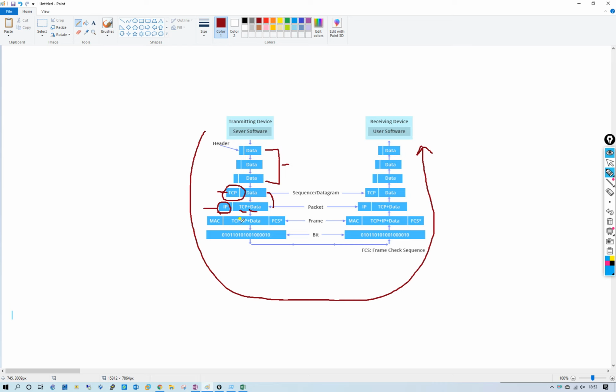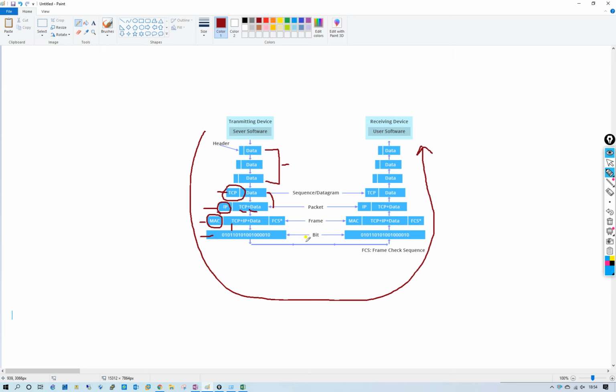After that the packet will transfer to the data link layer. The data link layer works on layer 2, and layer 2 is the MAC address. The MAC address header is added to the packet, and it checks feasibility. Then the packet transfers to the physical layer, which is layer 1, and it converts the data to binary format.